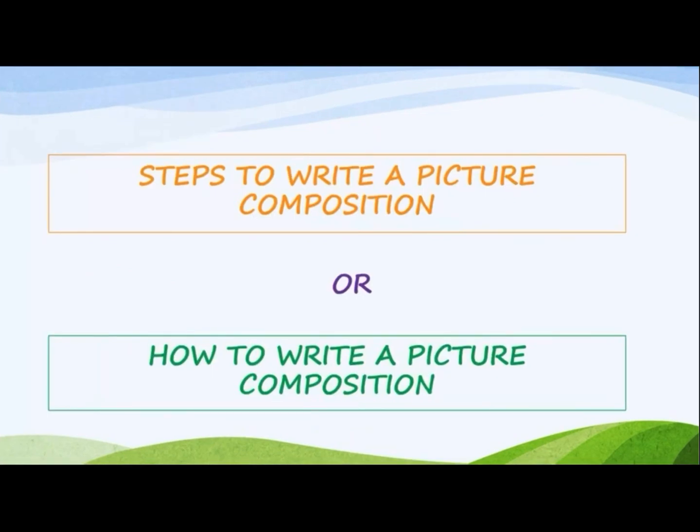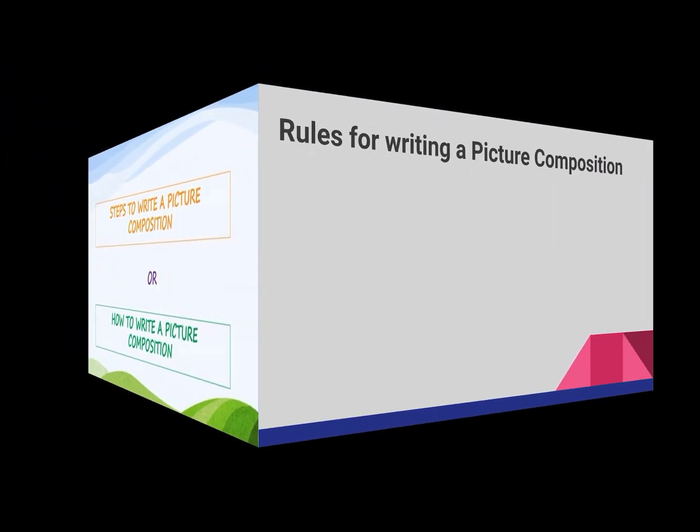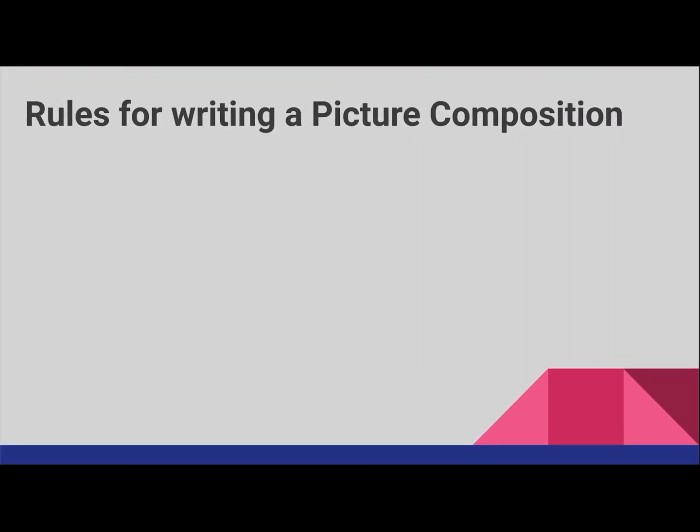Now, steps to write a picture composition. So children, there are a few rules which we have to follow while writing a picture composition. Let us see the rules. You should observe the picture carefully.